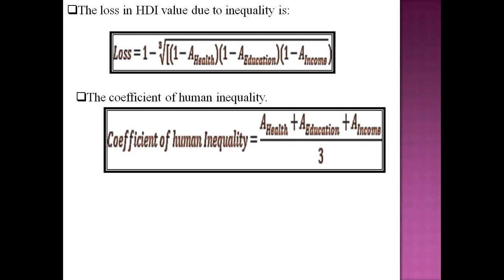So we get the coefficient of human inequality. When all inequalities in the dimensions are of a similar magnitude, the coefficient of human inequality and the loss in HDI value differ negligibly. So we can neglect this gap. When inequalities differ in magnitude, the loss in HDI value tends to be higher than the coefficient of human inequality. So this is the simple measurement of the inequality adjusted human development index. Now we will try to understand how to calculate IHDI practically, that is the inequality index.